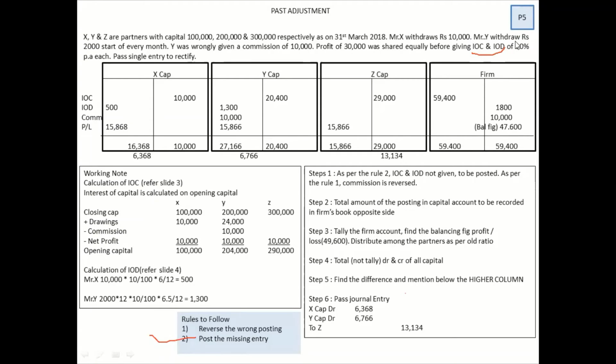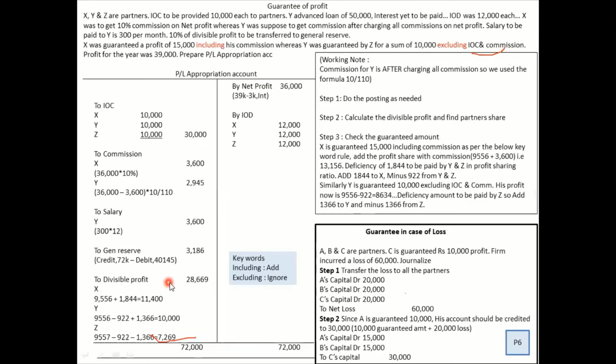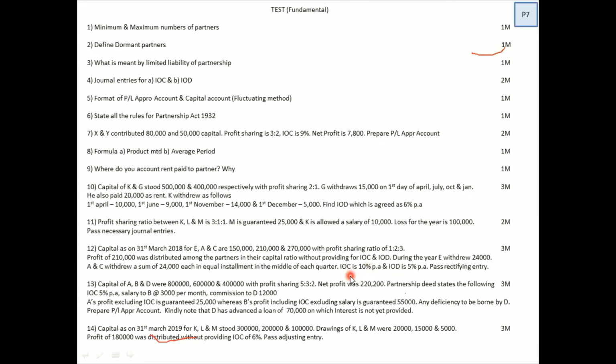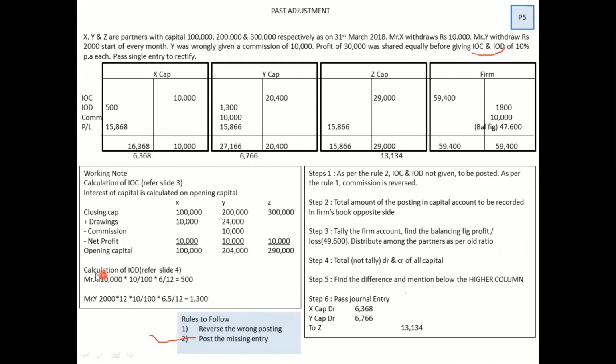And the next person, that is Y, has done a systematic drawing. So again, you will use the systematic drawing method. If you see, it's been clearly mentioned over here. I have clearly mentioned these parts on the extreme right side. You will see these figures over here. Okay, I hope it's clear.